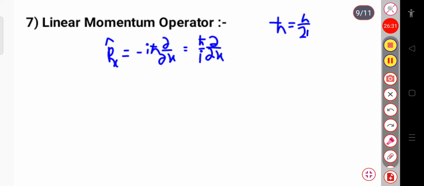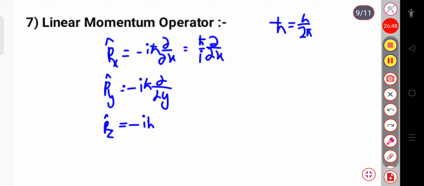Okay. And similarly for the y component, py cap is equal to minus i h cut dou by dou y, and pz cap is equal to minus i h cut dou by dou z. So these are the linear momentum operators.